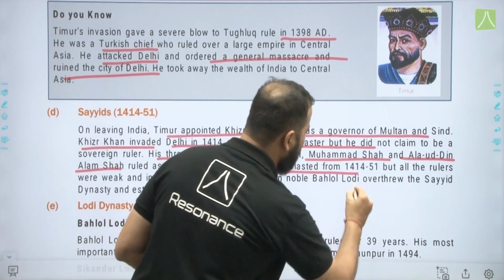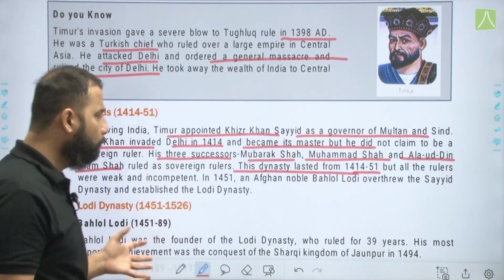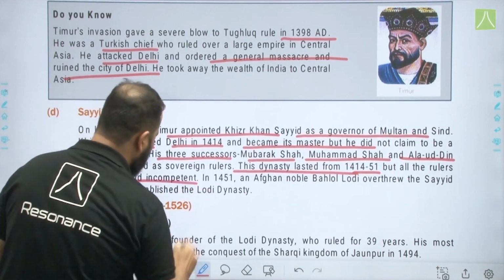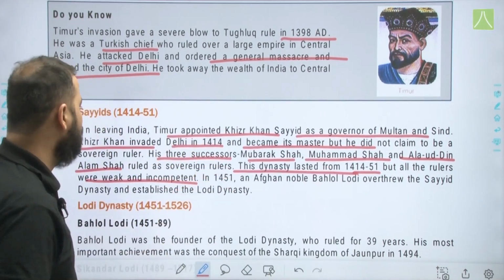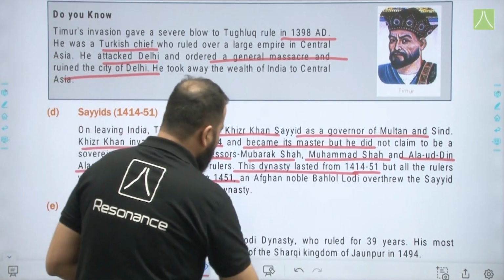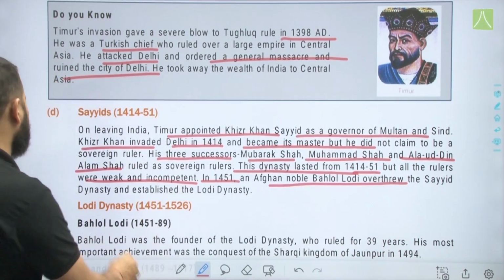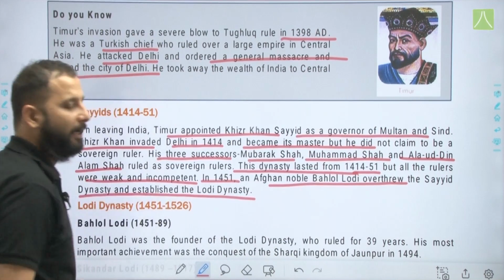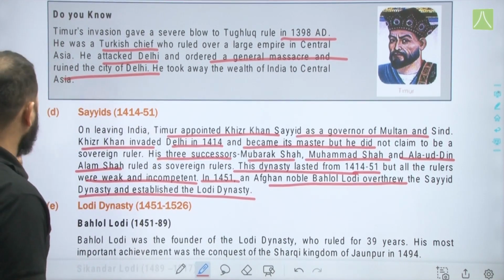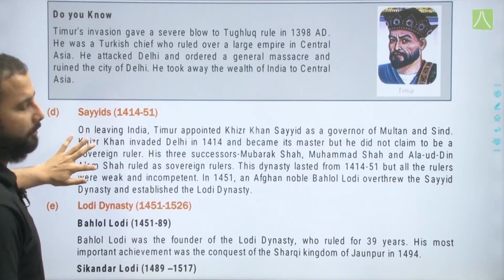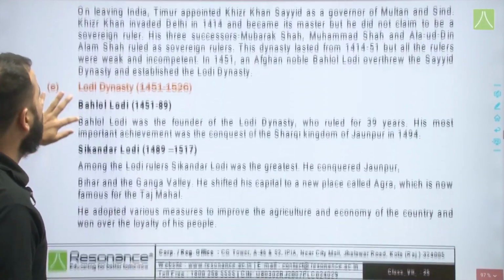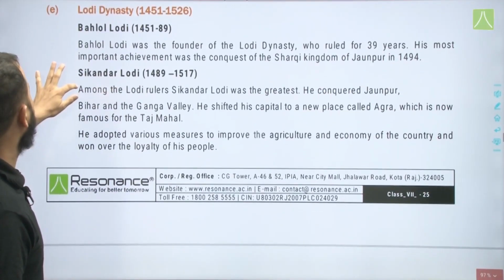This dynasty lasted from 1414 to 51, but all the rulers were weak and incompetent, that is, they could not spread the empire further. In 1451, an Afghan noble Bahlol Lodi overthrew the Sayyid dynasty and established the Lodi dynasty. This is the last dynasty in the Sultanate period.